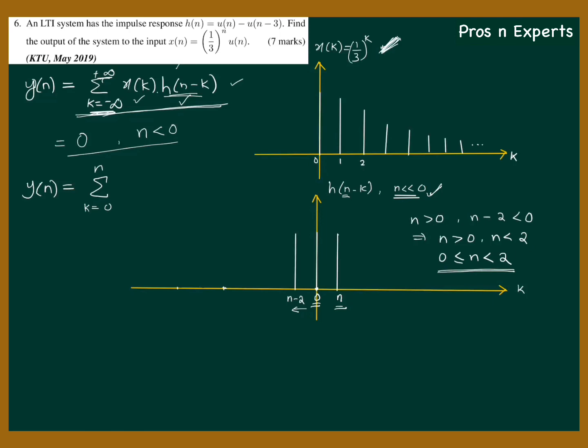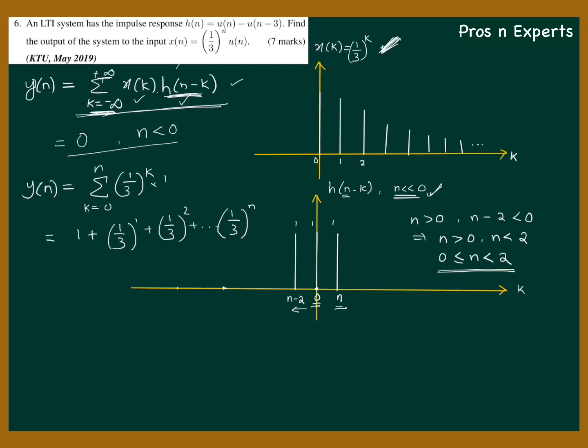X of k is given as 1 by 3 raised to k. So 1 by 3 to the power k into h of n minus k, which is 1. The sample value is always 1. So into 1. What will be the answer? We have to expand this summation. The first value is 1 by 3 raised to 0, that is 1, plus 1 by 3 raised to 1, plus 1 by 3 raised to 2, plus and so on, up to 1 by 3 to the power n.